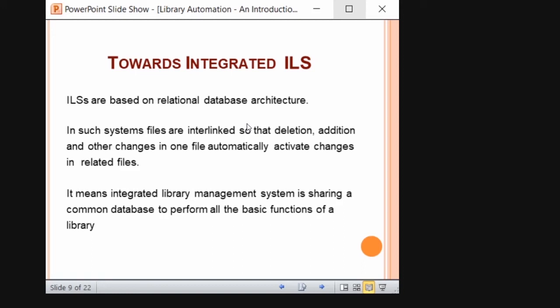When you delete data, it will be deleted in all the modules which have the data. Similar like that. It means integrated library management, sharing a common database. There should be one database for all the modules. One database. Usually we call it a server. One server connecting, interlinking everything. Okay.